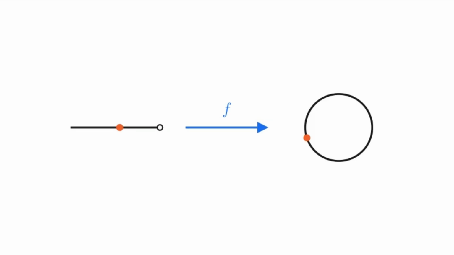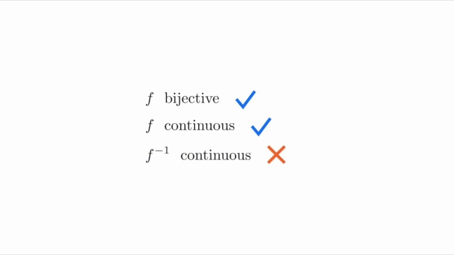Back to the interval. The wrap is a perfect pairing. And it is continuous. But run it backwards. 2 points next to each other on the circle come from opposite ends of the interval. The inverse jumps. That third condition is not decoration.